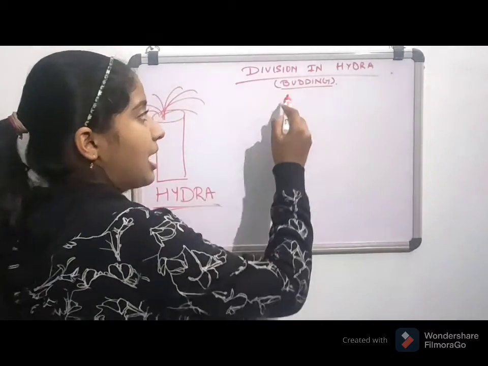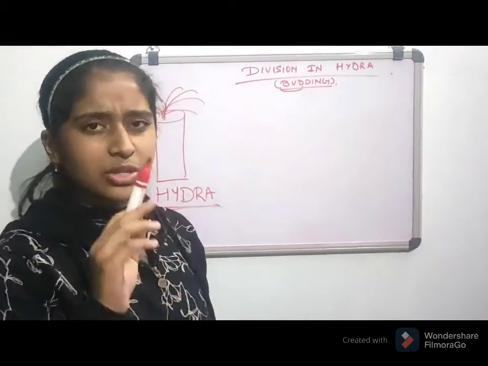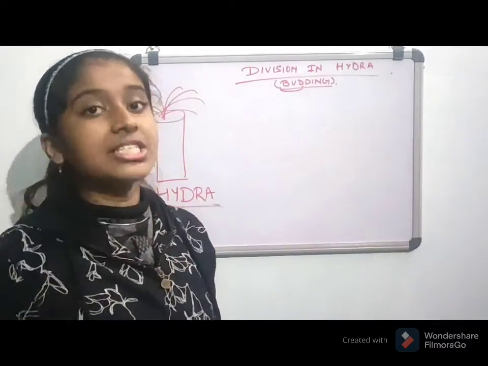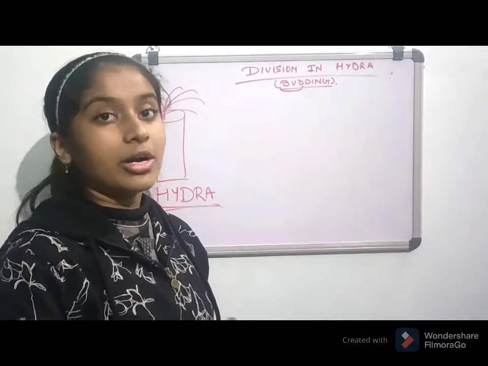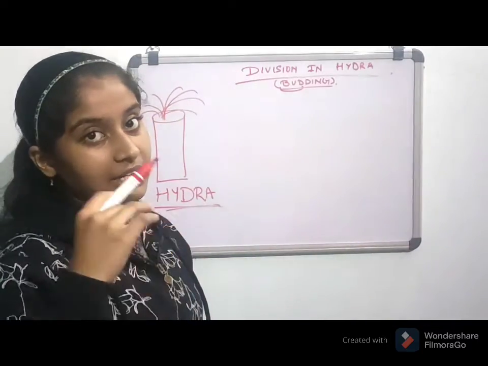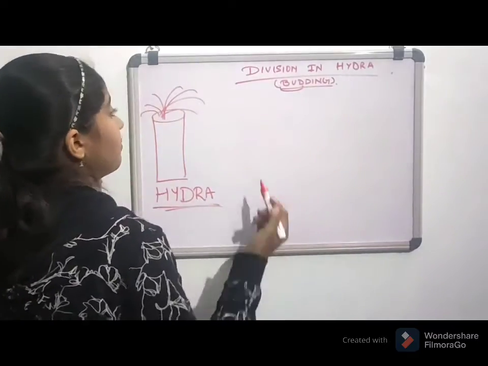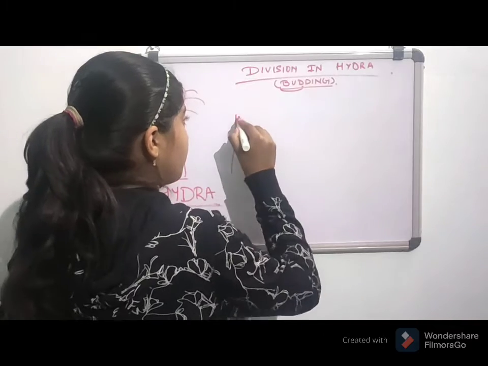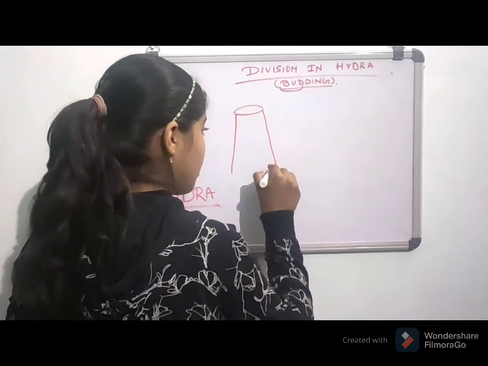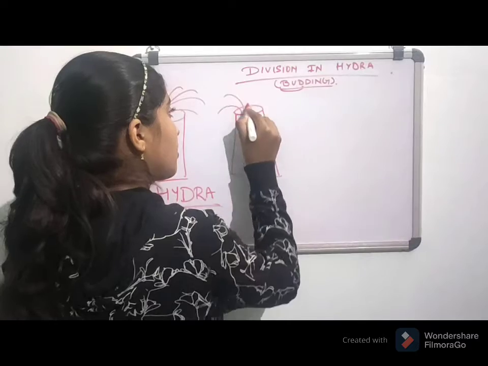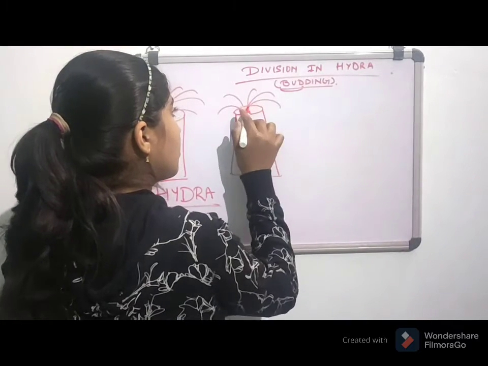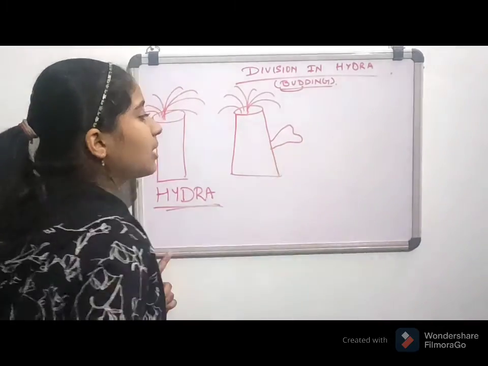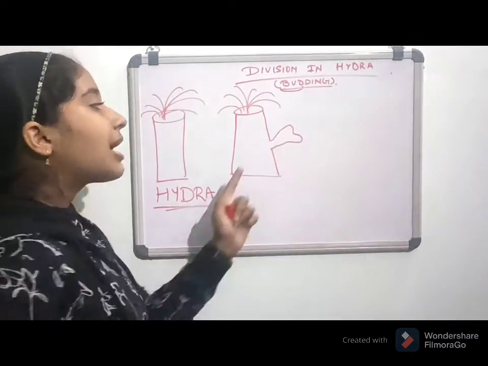Bud means a small outgrowth which, when it matures, detaches itself from the parent organism and lives an individual life. In Hydra also it happens like this only. There is a simple outgrowth like this in this Hydra.